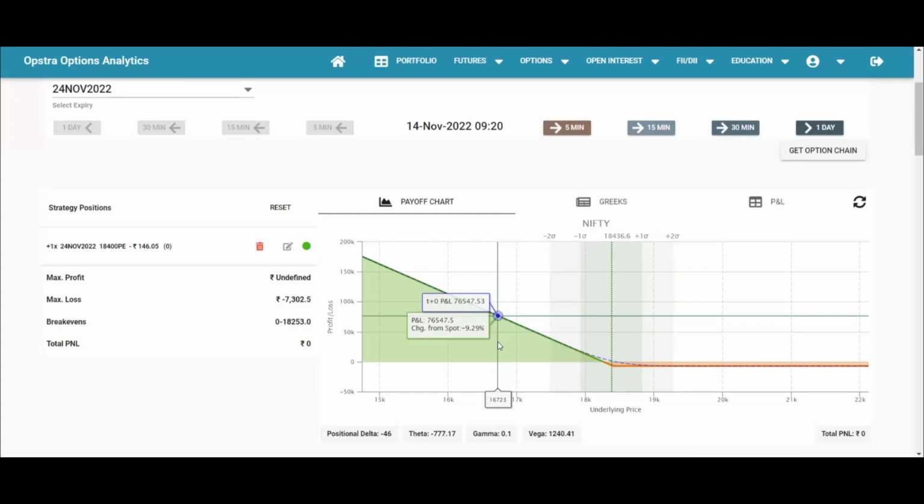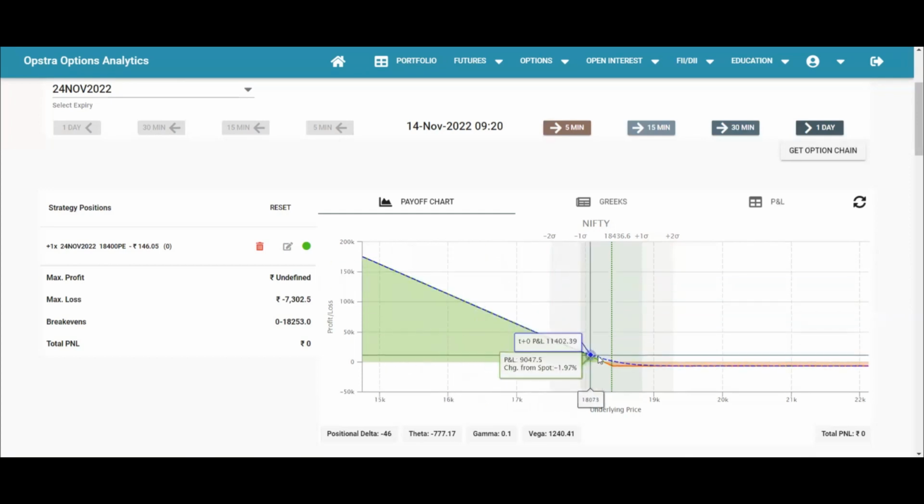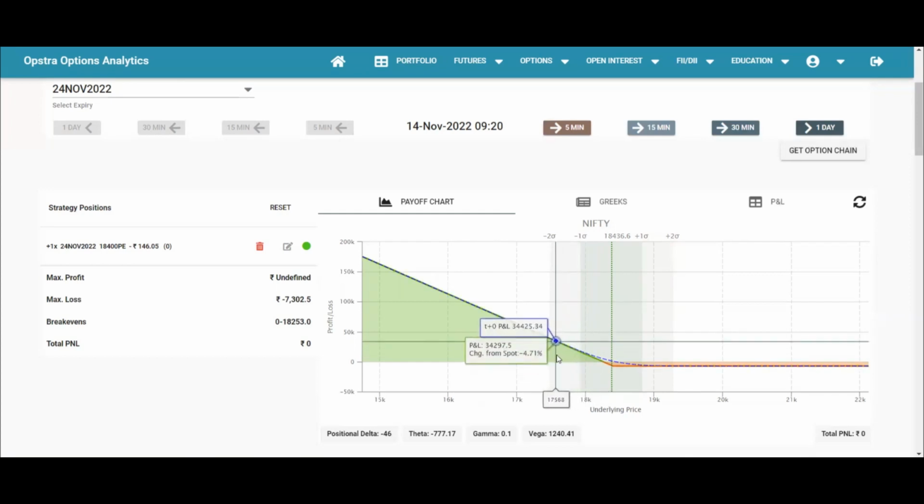So what is implicit value? Implicit value is this green area. Suppose you are here. The more you go here, the implicit value increases. The more you go past your profit target, like the 18,400 minus that 146, from there your profit area begins, and the more you go into that, the implicit value increases. What is the other value? That is called time value, or we also call that the time value of option and guarantees.